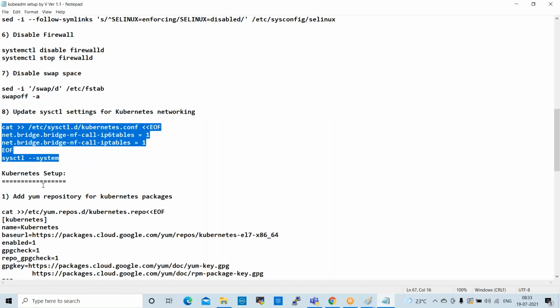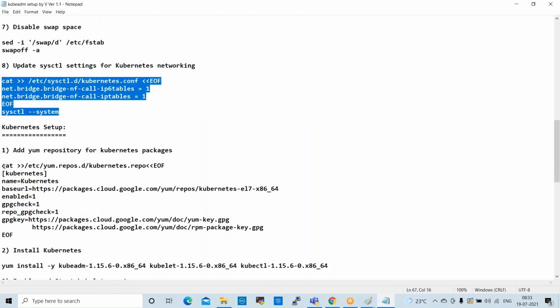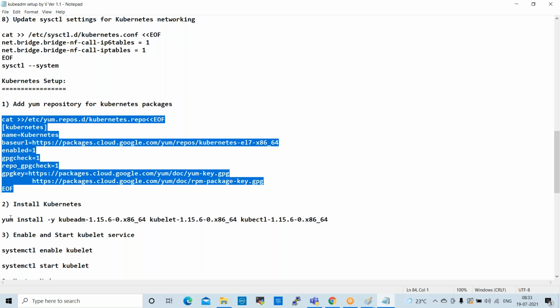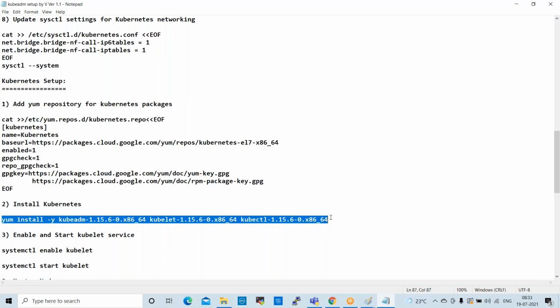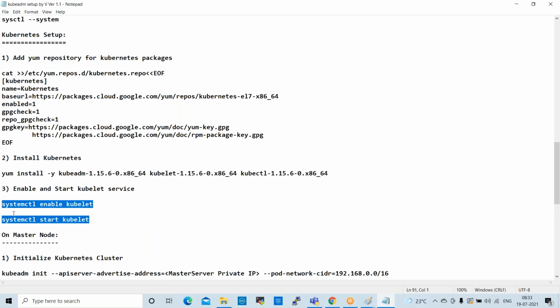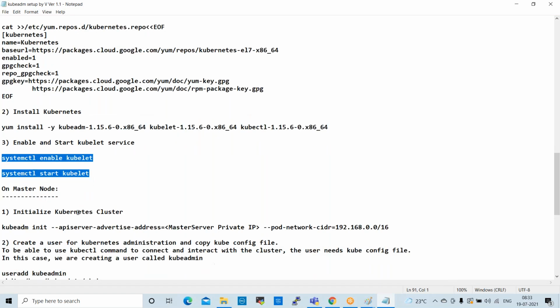Next is the Kubernetes setup. This is the main command. The Kubernetes packages commands, up to here, we can execute at a time. After that, we install Kubernetes. This is the main command to install Kubernetes. After that, we can enable the kubelet service and start the kubelet service.